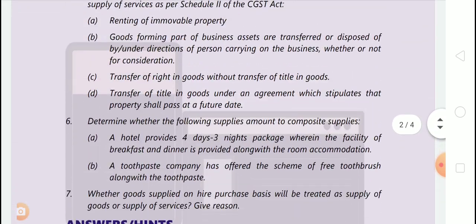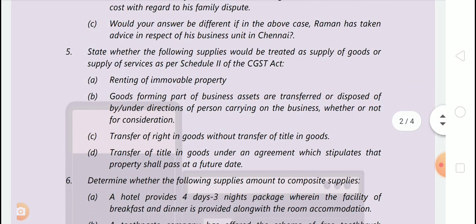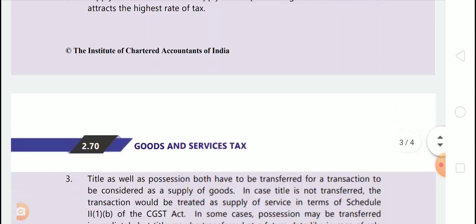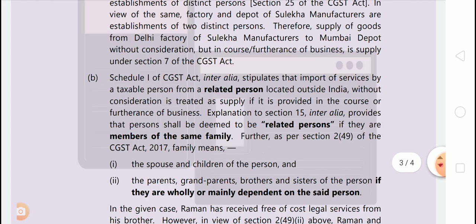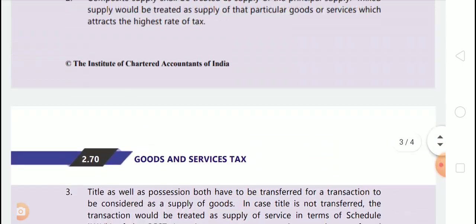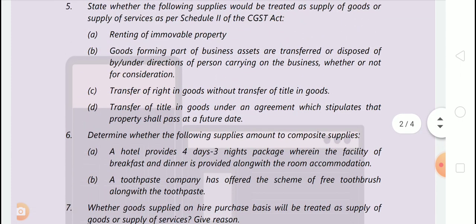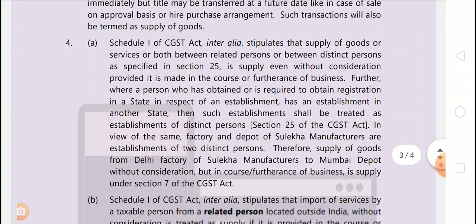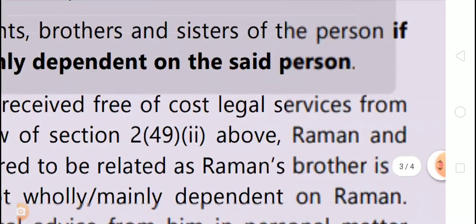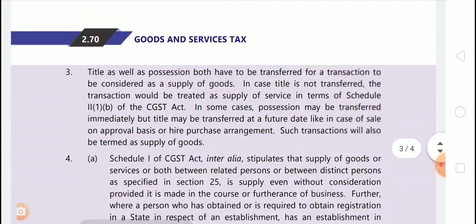Third one, transfer of right in goods without transfer of title in goods. Title is not transferred, just right is transferred. So this is supply of services. Next one is transfer of title in goods under an agreement which stipulates that property shall pass at a future date. Hire purchase case. So this is supply of goods. Okay. Now question number 6.